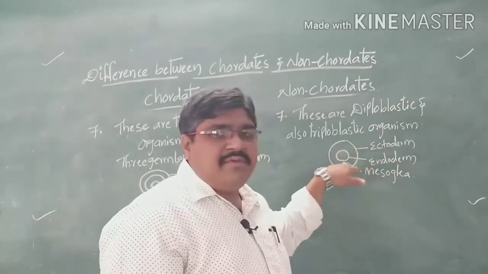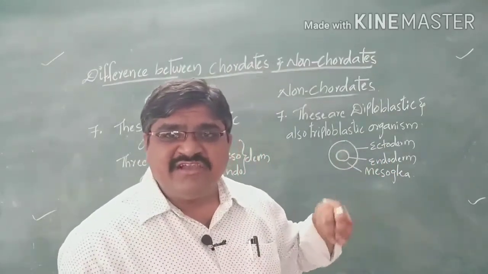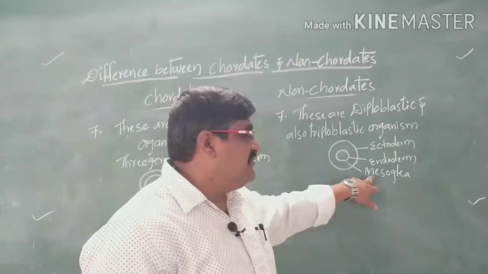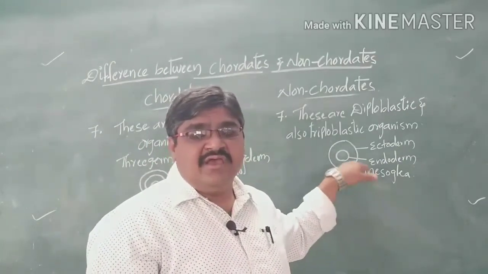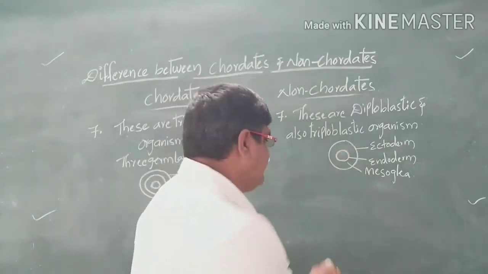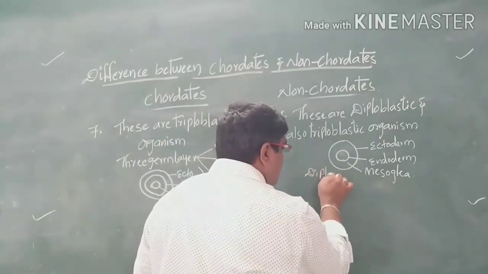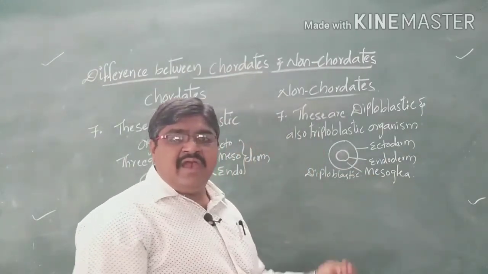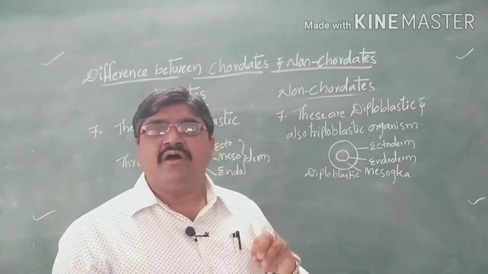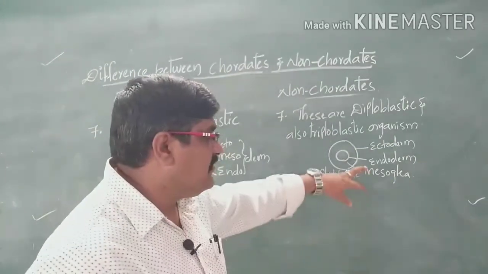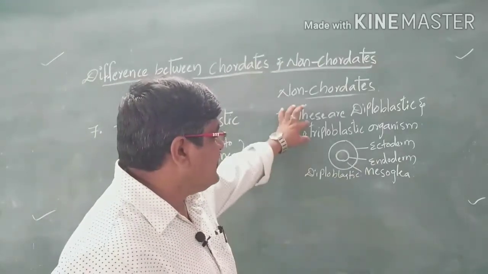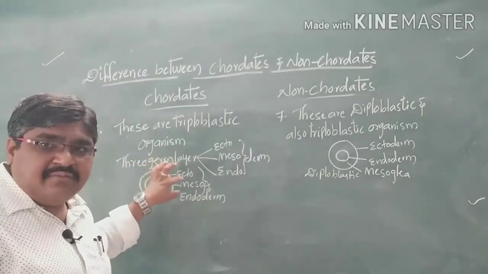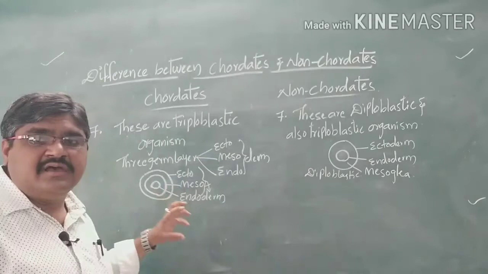In between, there is a non-cellular gelatinous substance that we call the mesoglea, present in diploblastic organisms. Some also show the triploblastic condition, having three germ layers: an outer ectoderm, a middle mesoderm, and an inner endoderm.